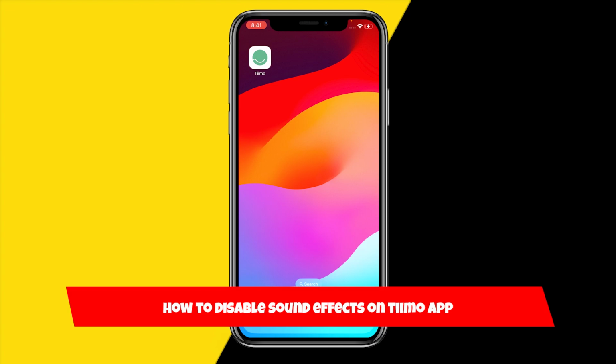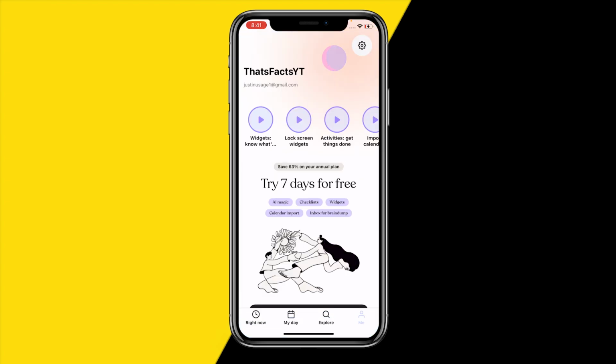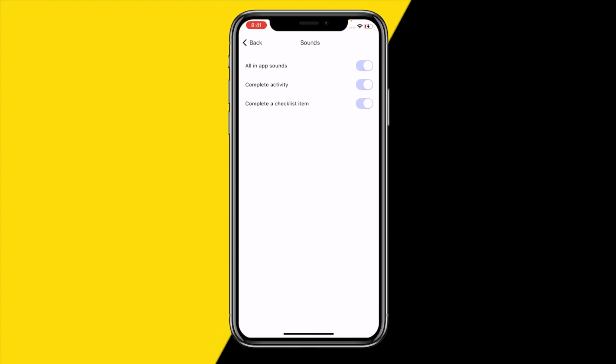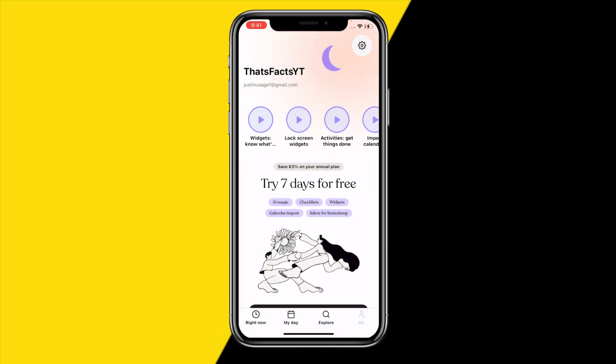So in order to disable sound effects on the Tiimo app, basically what you need to do is open the app like this, and once you've done that, just head over to the bottom right corner of the screen at that profile icon, and then head over to the top right corner of the screen at that settings icon. Scroll a little bit down until you find sounds right here, and what you simply need to do is disable all of these sounds, and that's basically how you can disable sound effects on the Tiimo app.